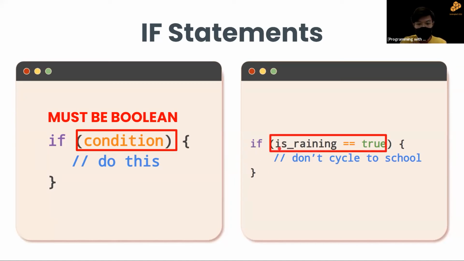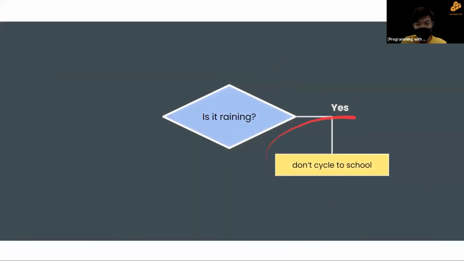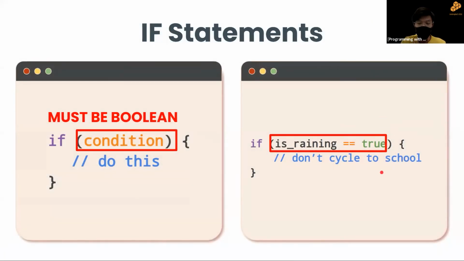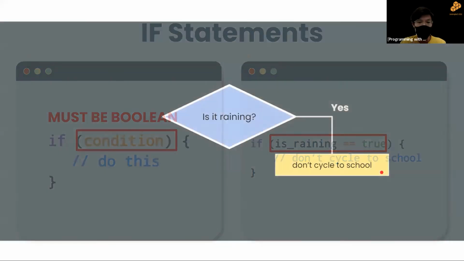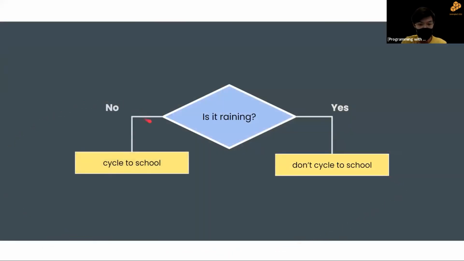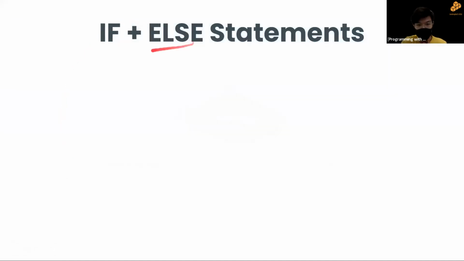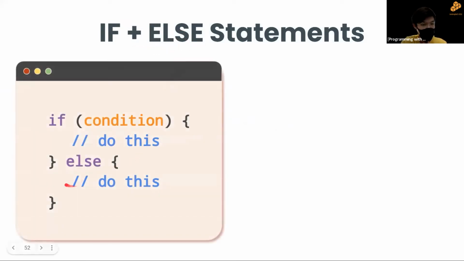So now we've talked about one side, right? We've discussed if it's raining, but we haven't talked about what if it's not raining. Okay, so now let's discuss the other side, right? We discussed this side. What about this side, right? So now let's bring in something called if else statements, right? This else is new. So how do we write this? So again, we write the if statements as normal. However, we add an extra else at the end of it. Else, open curly bracket, whatever you want to do, and close curly bracket.